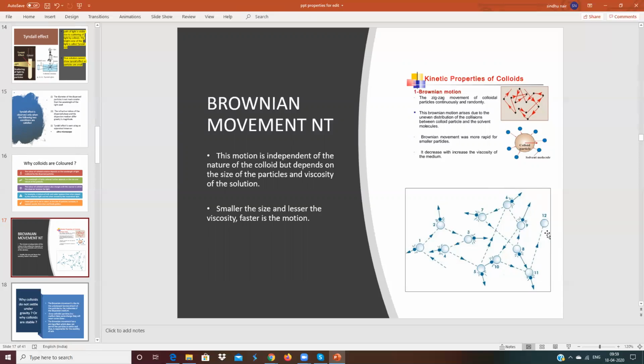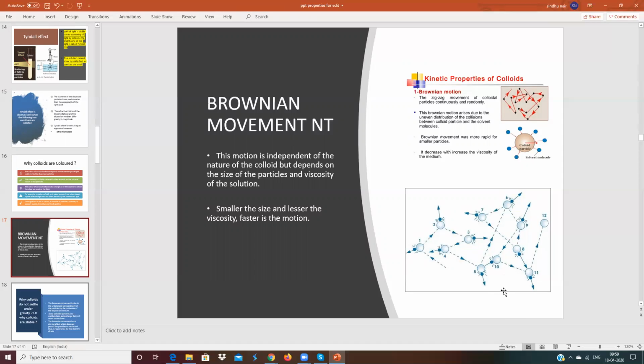All particles have the same charge. If one has a positive charge, this is also positive, this is also positive. One particular colloidal solution has one charge. All colloidal solutions have charge. Some have positive charge, some have negative charge. But in a particular colloid, particles will have only one type of charge.